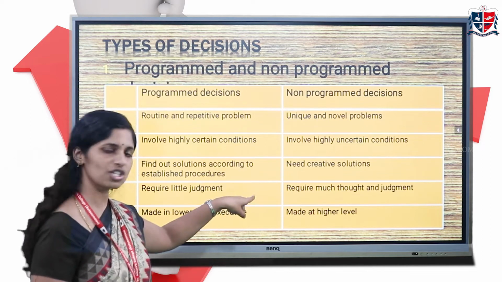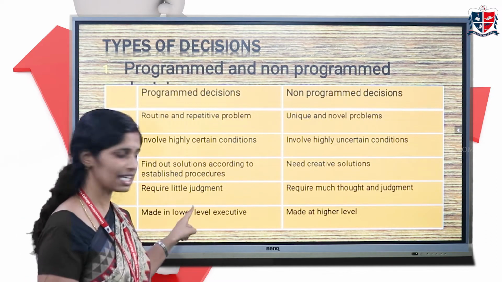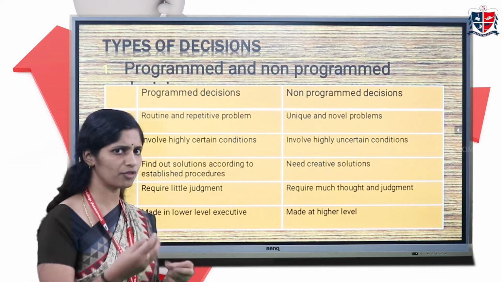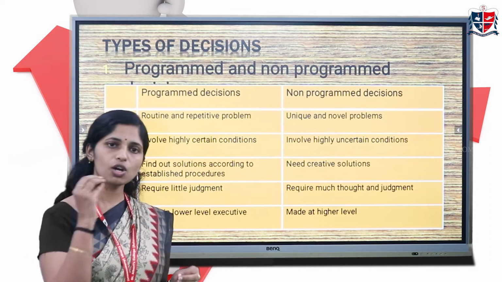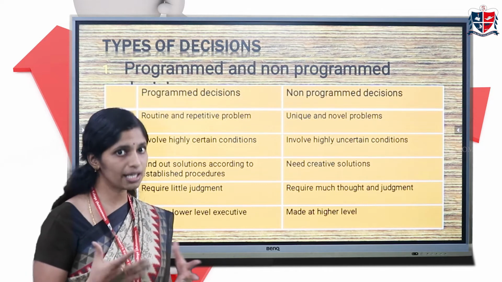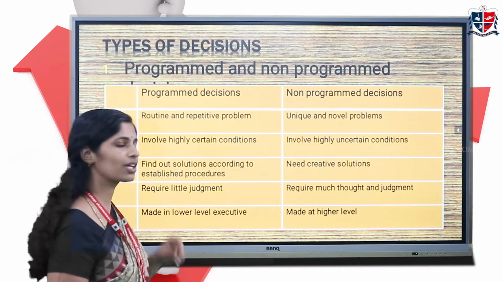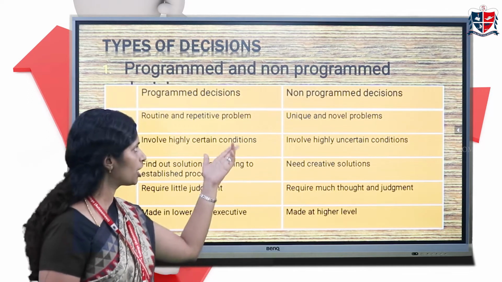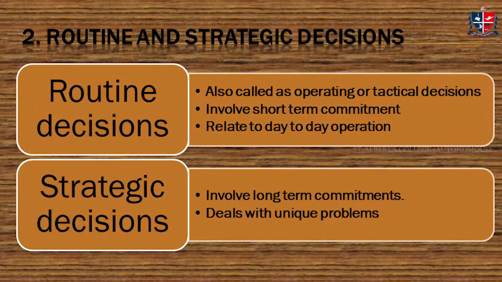But in a non-programmed decision, a creative or new solution has to be sorted out. Since in a programmed decision established procedures are there, little judgment is required for implementing the decision, not much thought. But in a non-programmed decision, a lot of thought and in-depth judgment has to be applied for decision making. Programmed decisions are usually taken by low-level executives in an organization, while non-programmed decisions are taken by higher level executives. The second type of decision is routine and strategic decision.